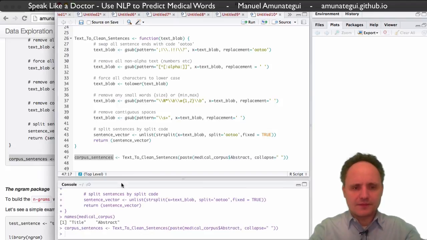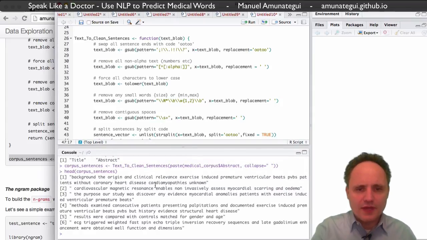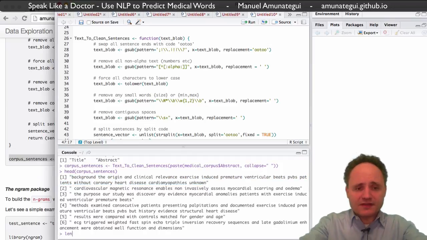That was pretty fast. Let's do a head on what we got back. So now you see, we have cleaned out sentences. Everything is lowercase, and there's no special characters, and we should have more or less each sentence. So how many sentences did it return? Let's see.